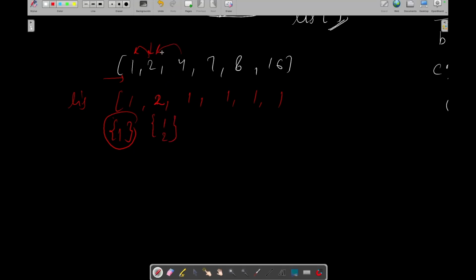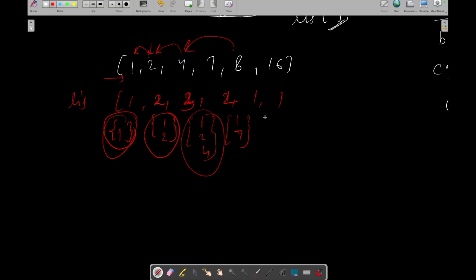Now we will see 4 is divisible by 2. We will update it with 2 plus 1, 3, take that vector and keep our current element in that vector. Now let's check for 7. 7 is divisible by only 1, so we'll update it, take this vector and keep our current element in that vector. Similarly for 8, which is divisible by 4, we take the vector 1, 2, 4 and push our current element in that vector. Similarly for 16, which is divisible by 8, we take out the vector 1, 2, 4, 8 and push 16 in that vector.